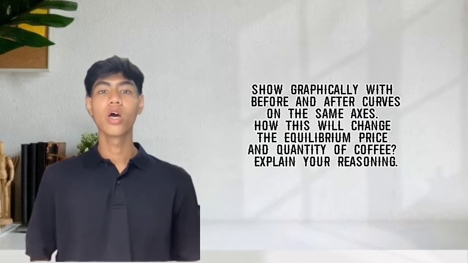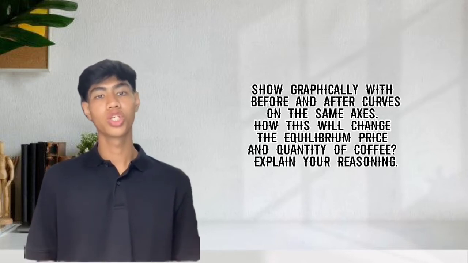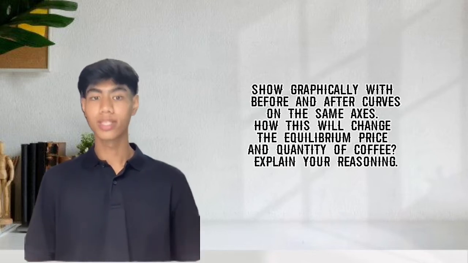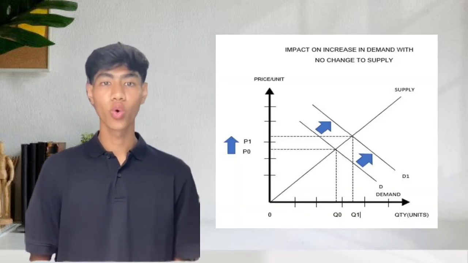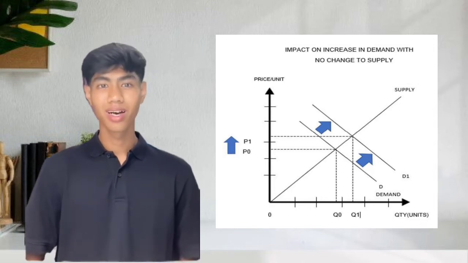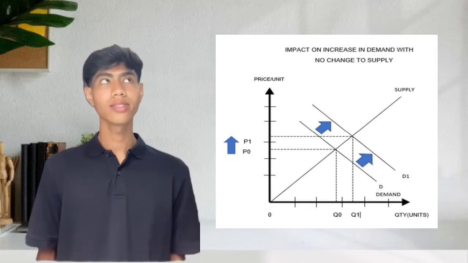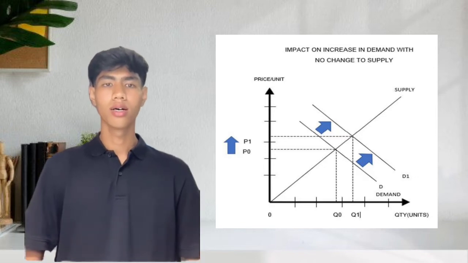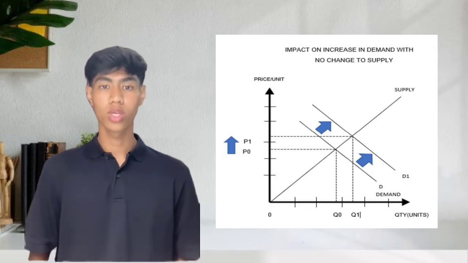Show graphically with before and after curves on the same axis how this will change the equilibrium price and quantity of coffee. Explain your reasoning. When we refer to the graph, the demand will shift to the right from D0 to D1. Then, the price will increase from P0 to P1 and the quantity of coffee also increases from Q0 to Q1. Next, the equilibrium price and quantity of coffee will change from E0 to E1.